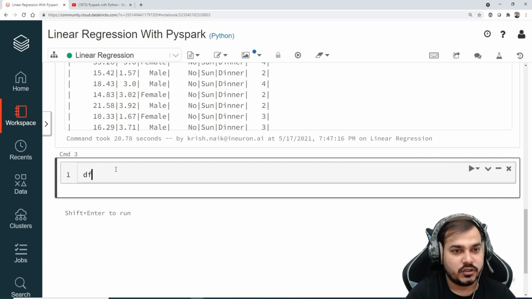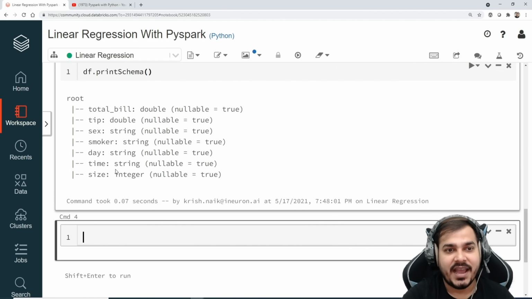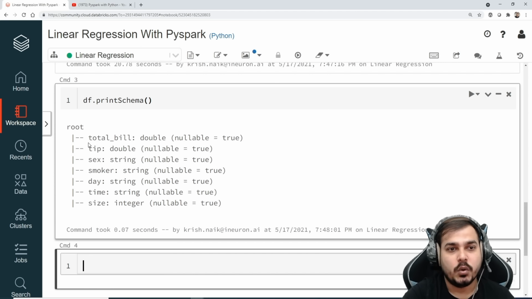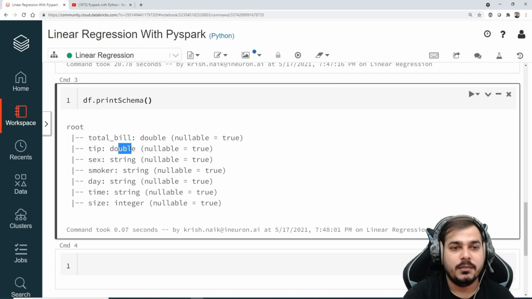What I'm going to do is write df.printSchema. I can also use tab to load this entire thing. So now here you can see my entire features: total bill, tip, sex, smoker, day, time, size. Here are all your features: total bill is double, tip is double, sex is string, smoker is string, day is string, time is string, and size is integer.